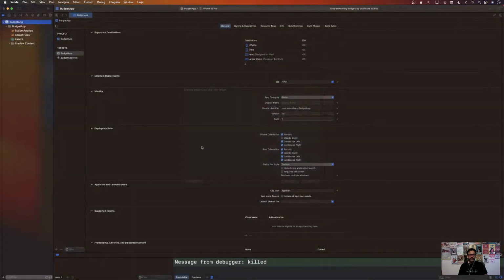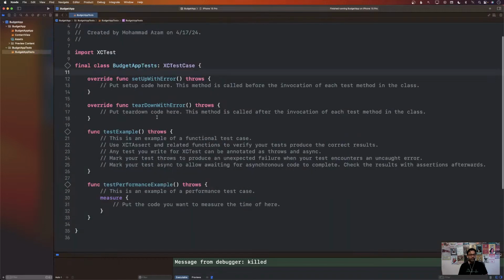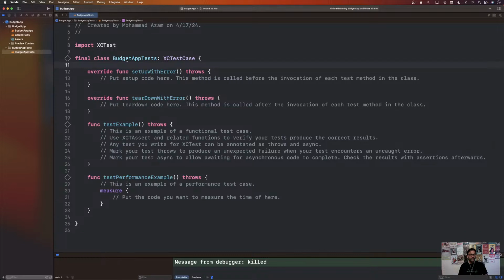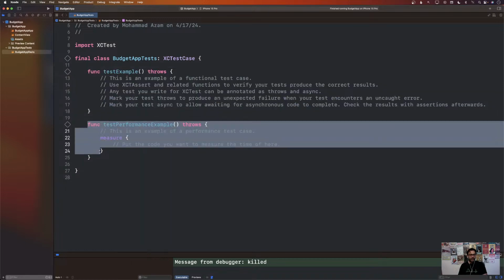So let's consider that we're trying to build an application for a personal finance budget, and you are allowed to add a budget. Like you can say, I have a budget for groceries, a budget for my vacation, a budget for entertainment. So that's what we're trying to do. We have to write a couple of different tests. You can see that my test file is created. I'm just going to remove most of this stuff because I don't really need all of that.